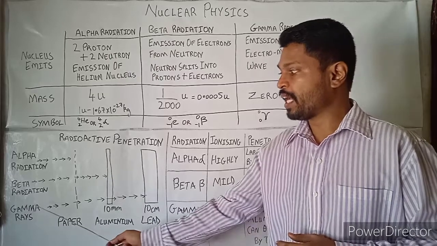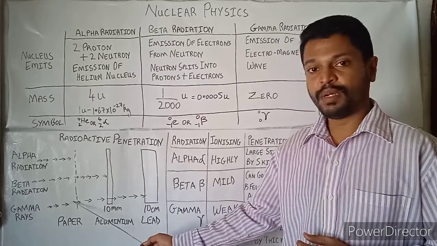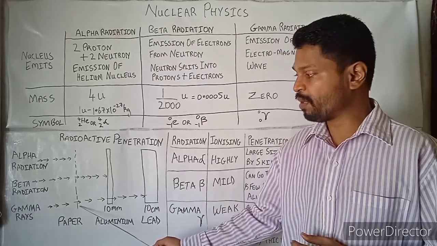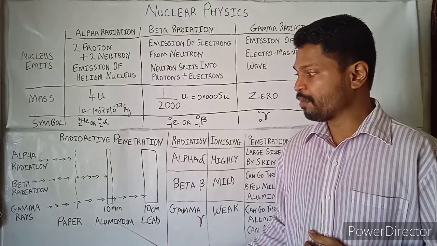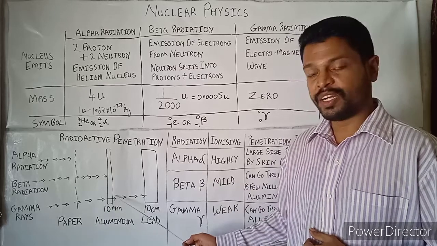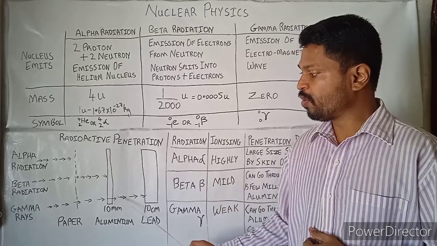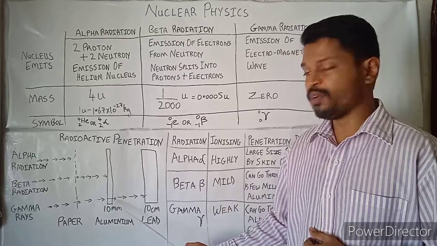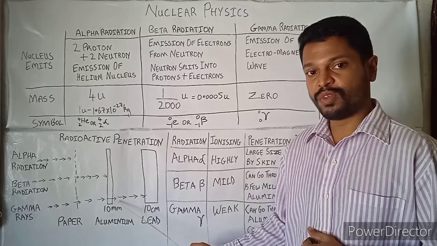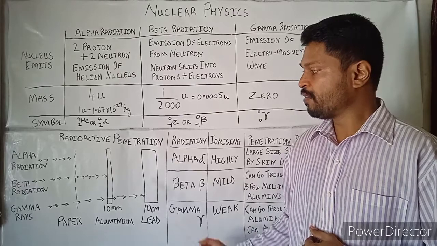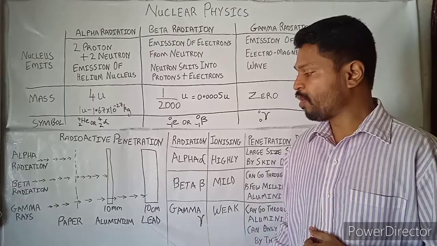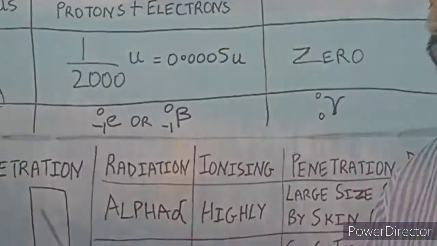When gamma rays are passed through the paper, they easily penetrate the paper, and when they pass through the 10 mm aluminum, gamma rays easily penetrate that too, and they go straight.